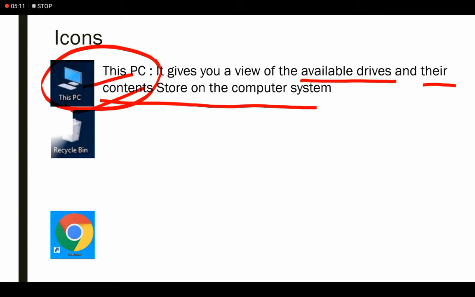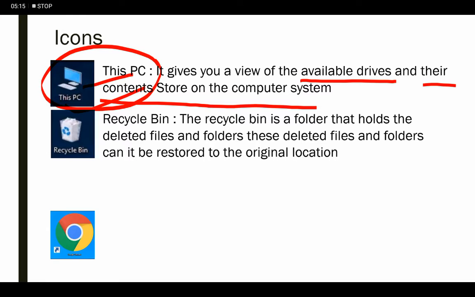Next one is the recycle bin. A recycle bin is a folder that holds deleted files and folders. These deleted files and folders can be restored to the original location.